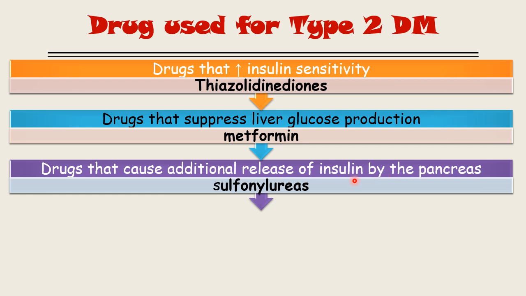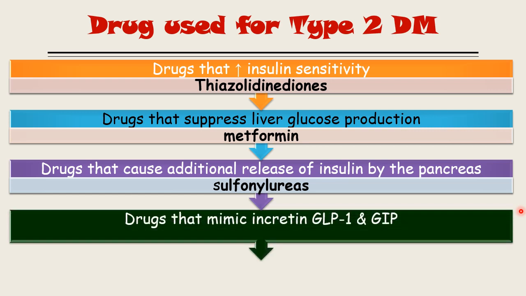The sulfonylurea will act on the potassium channel that is present on the beta cell and close the potassium channel, which will ultimately lead to depolarization. The depolarization will ultimately cause influx of calcium. That influx of calcium will lead to degranulation of the insulin.